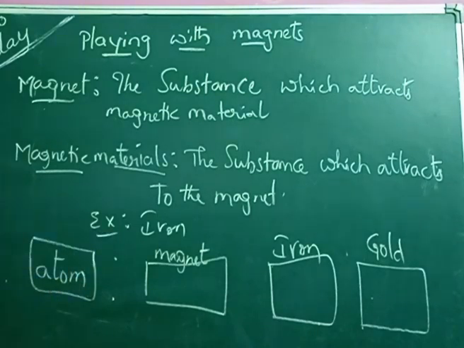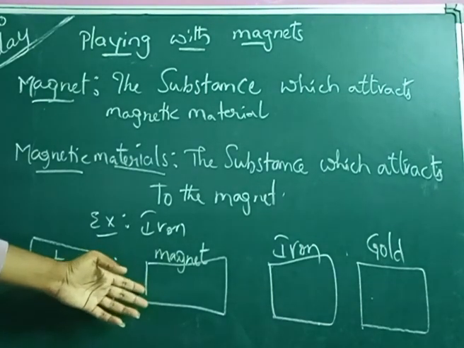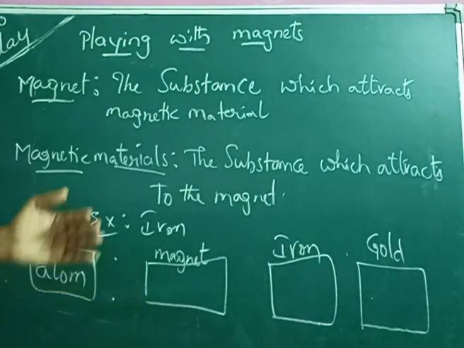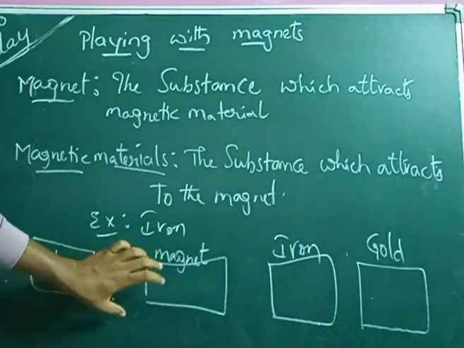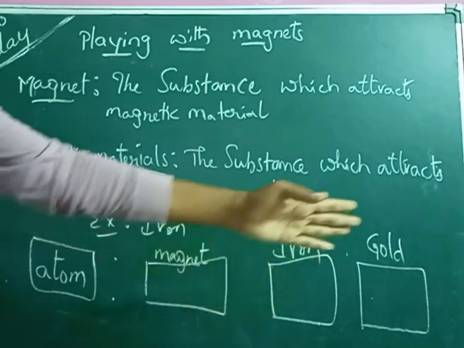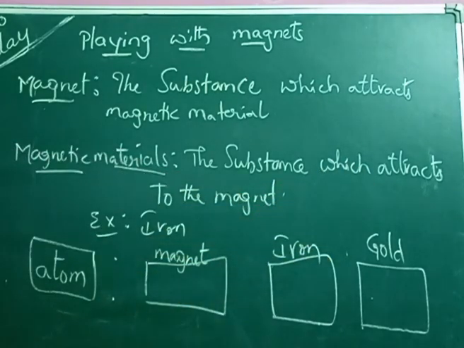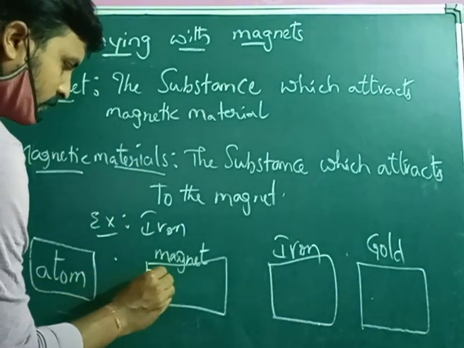In a magnet, the arrangement of particles is in a particular order. As we know, a magnet is a substance, iron is a substance and gold is also a substance. All these substances are made up of particles, nothing but atoms. So the particles in a magnet are arranged in a particular order like this.